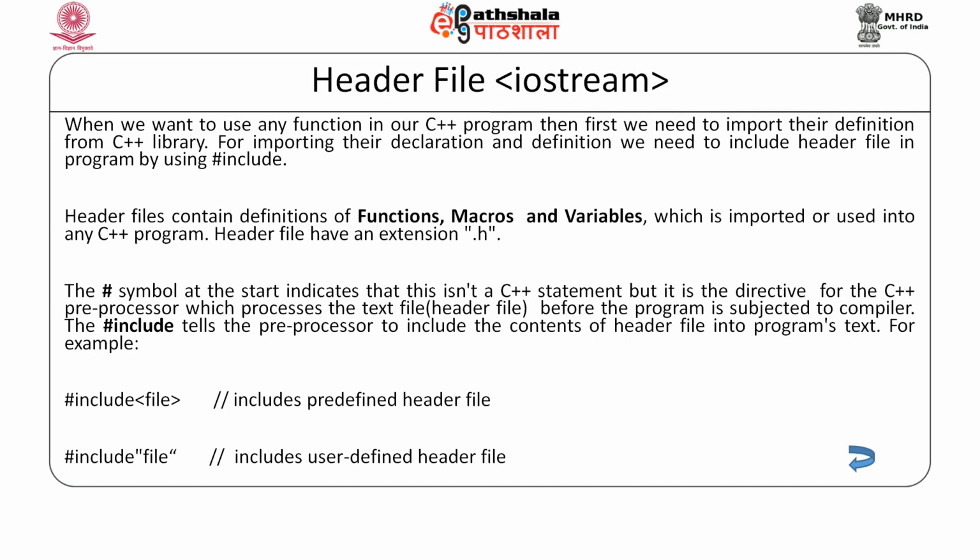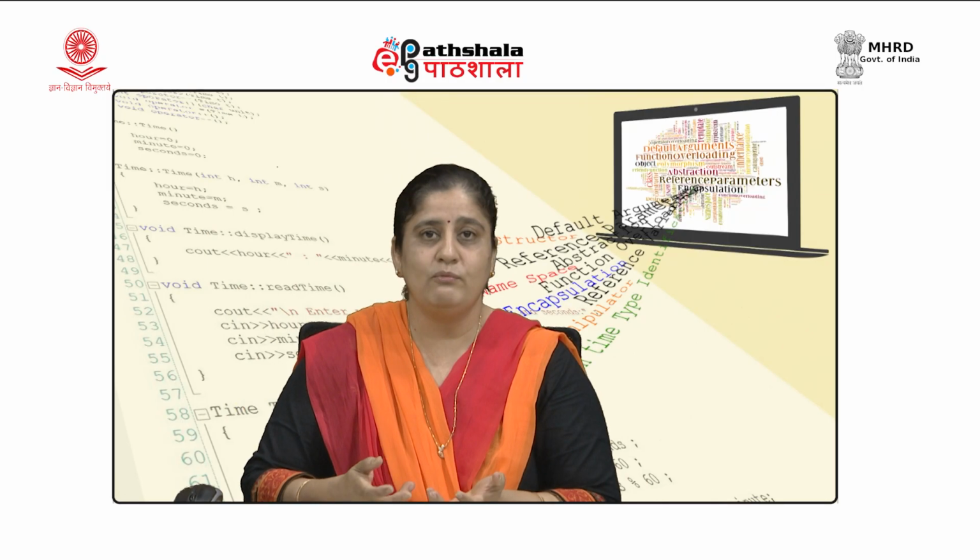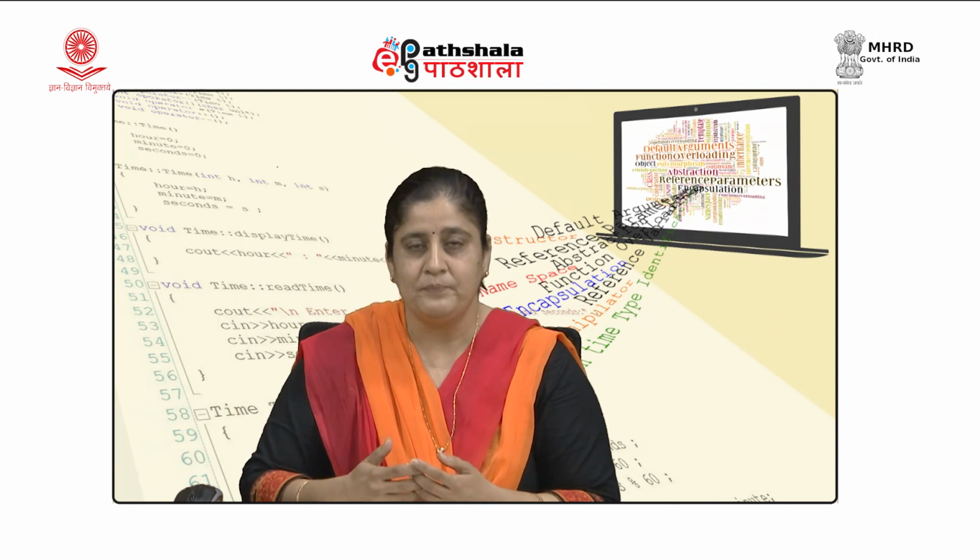If we do not have even the declaration and definition of the function in the program, neither the declaration nor the definition, then the compiler would not know what printf is. So, in that scenario, when we try to compile the program, the compiler would say that it does not know what printf is, it is an undefined identifier.